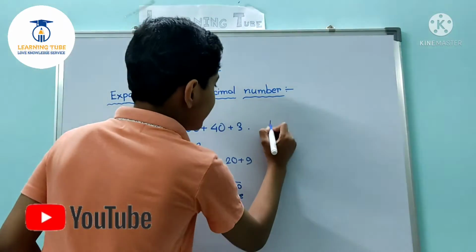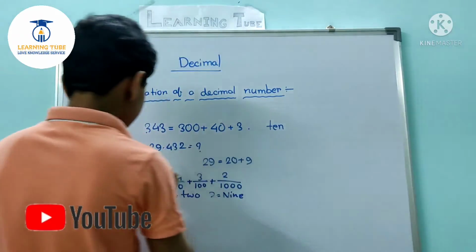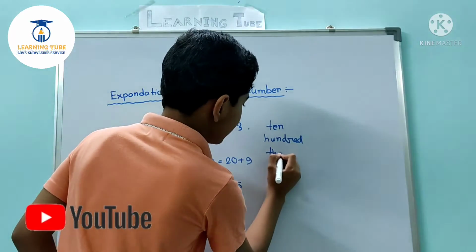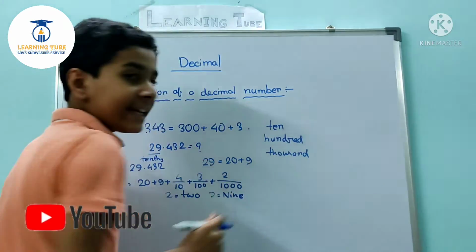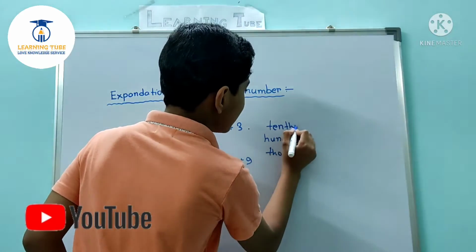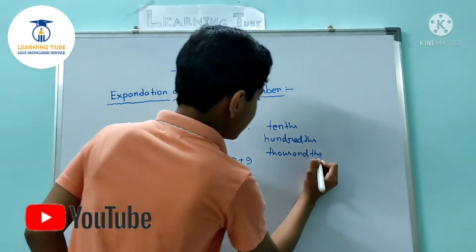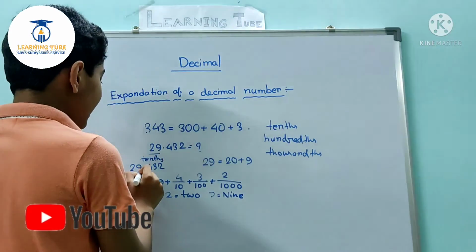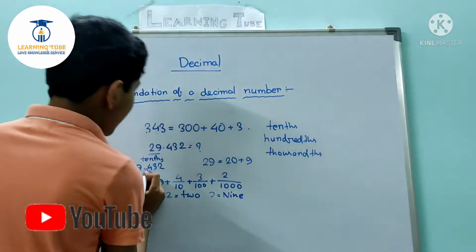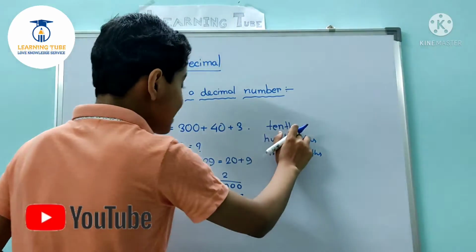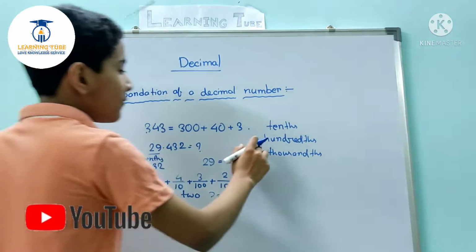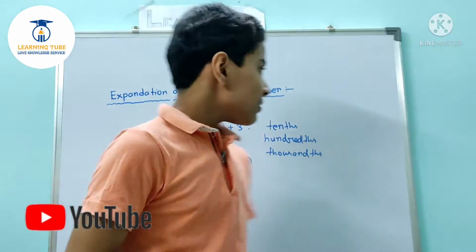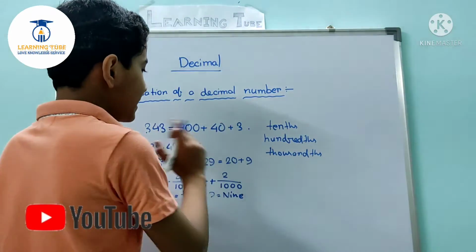You can see that if we write 10, 100 and 1000, we have to write THS after each word. So 2 is in the place of tens and 9 is in the place of ones, 0.4 is in the place of tenths, 0.03 is in the place of hundredths, and 0.002 is in the place of thousandths. So this is the expanded form of a decimal number.